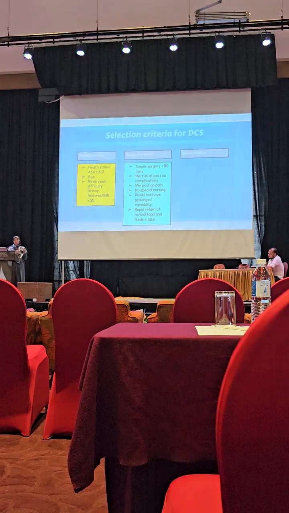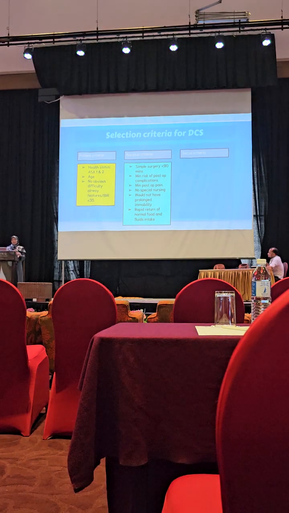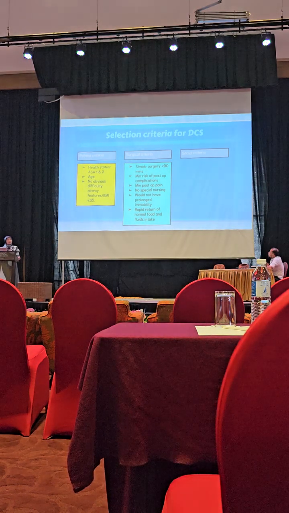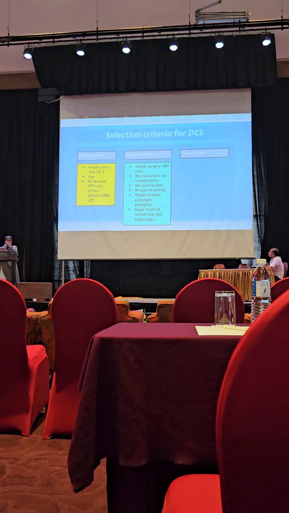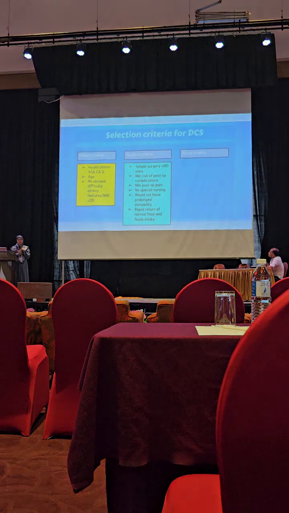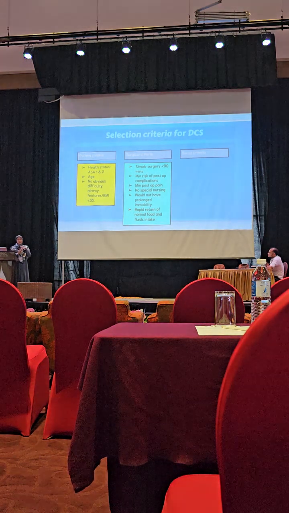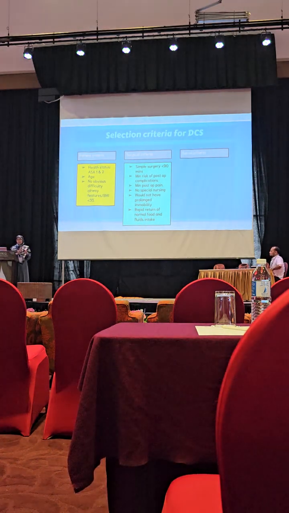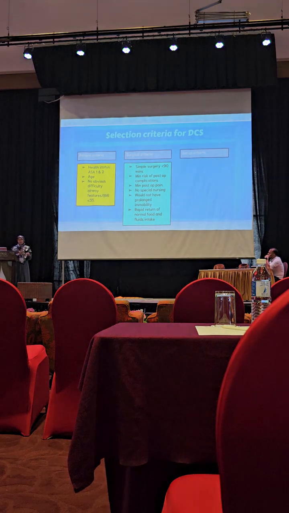So most of the procedures are suitable for the daycare criteria, with minimal risk of post-op complication, especially bleeding, infection, and minimal post-op pain, and not requiring specific nursing care. But for my cases, in my OT, if the child requires CBD insertion post-op, katalah kita buat surgery for modified circumcision with the penile, so kita nak prevent dia from the edema, we insert the CBD, we leave the CBD for 24 to 48 hours.